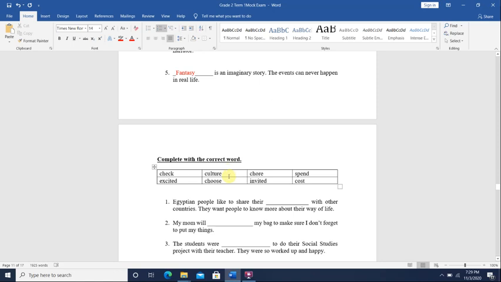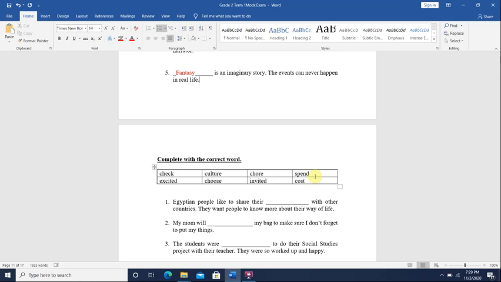Okay? Next we have choose. Choose means to decide or to pick what you want. Okay, chore. A chore is a house job that you do at home. Okay, a small job that you do at home, or housework. Okay, invited. Invited means to ask someone to do something with you, or to come over to your house, or to a place that you want them to spend time with.